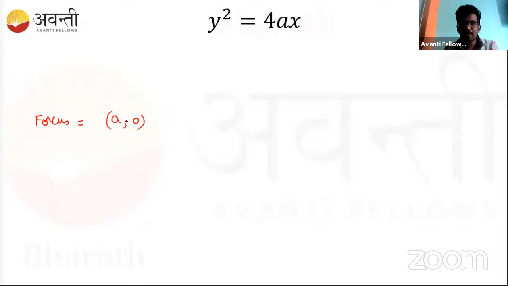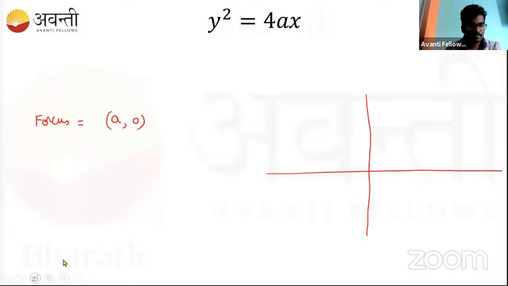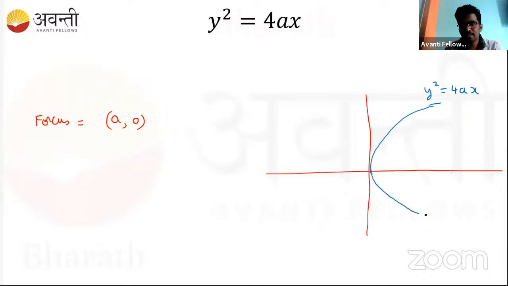So this is the parabola, right? y square is equal to 4ax. And if I say there is a focus, the fixed point, so this is the focus. And the coordinates of this focus are given by A comma 0. Very good. That's correct. So that is A comma 0.